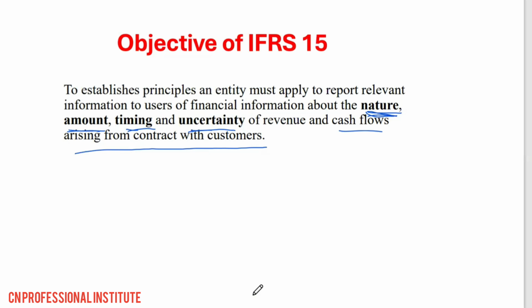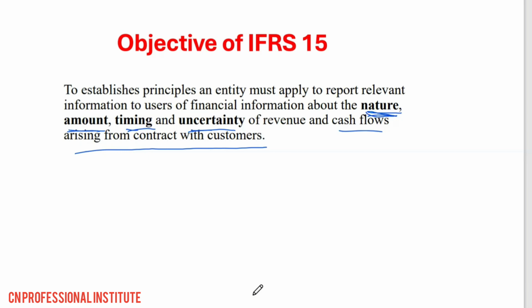Sometimes the amount of revenue to recognize in your books will differ. It's affected by so many factors, like the transaction price, variable consideration, the time value of money, and consideration payable to customers.